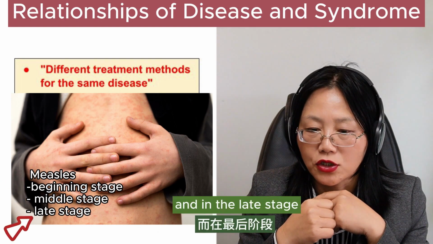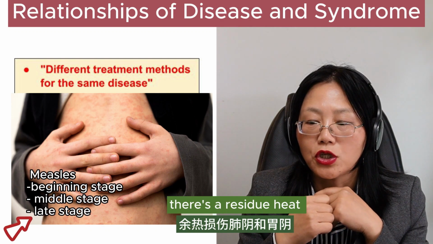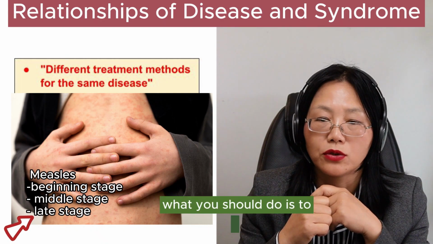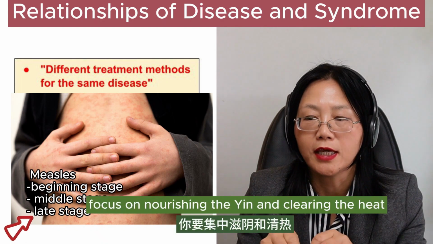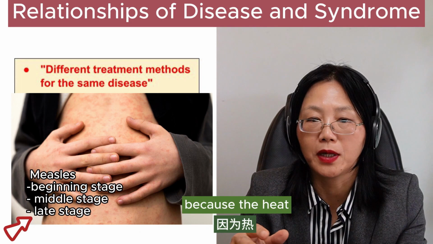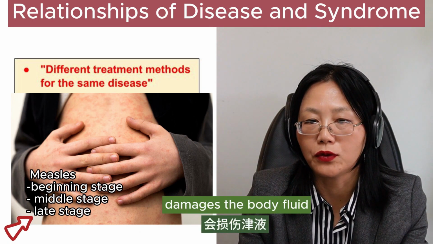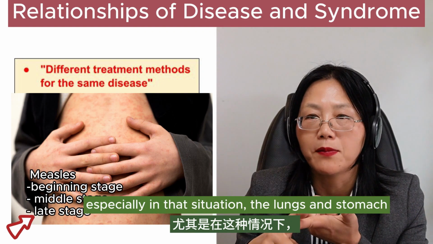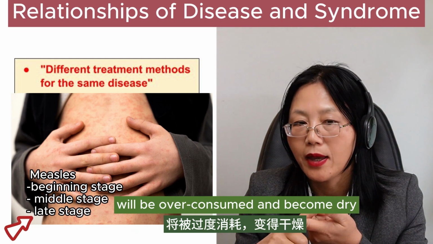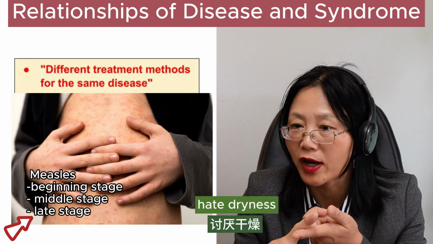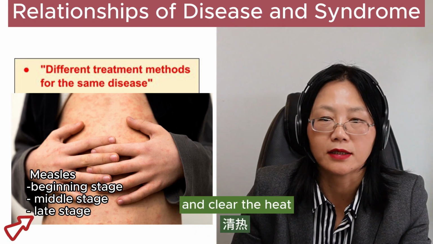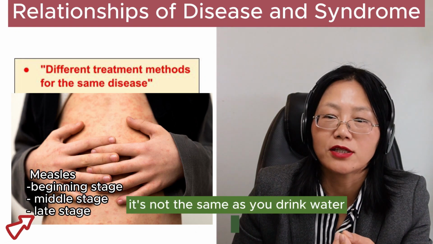And in the late stage, there's residual heat with injury of yin of the lung and the stomach. At that moment, you focus on nourishing the yin and clearing the heat together. At the late stage, because the heat damages the body fluid, especially the lung and the stomach, these two organs' fluid will be overconsumed and become dry. Both these organs hate dryness. When that happens, you nourish the yin and clear the heat. Nourishing yin is not the same as drinking water.